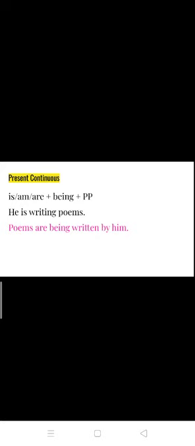Shift the subject and object. Poems, because it's plural, the subject is plural. We have to choose are, being written, add a by, and the new object him. He is converted into him.